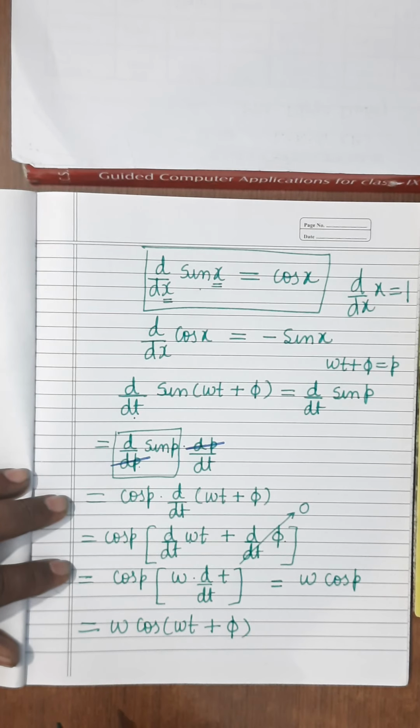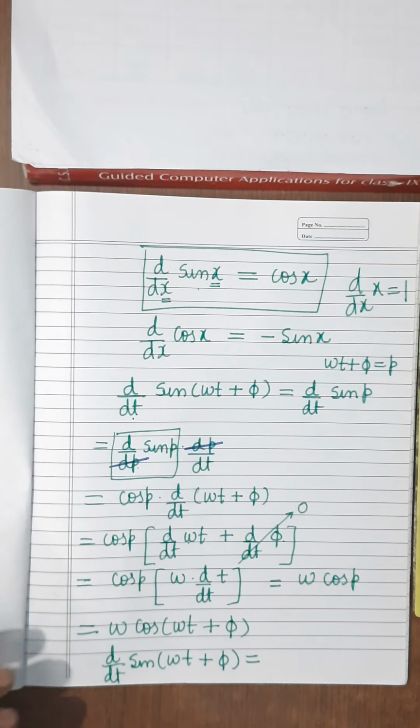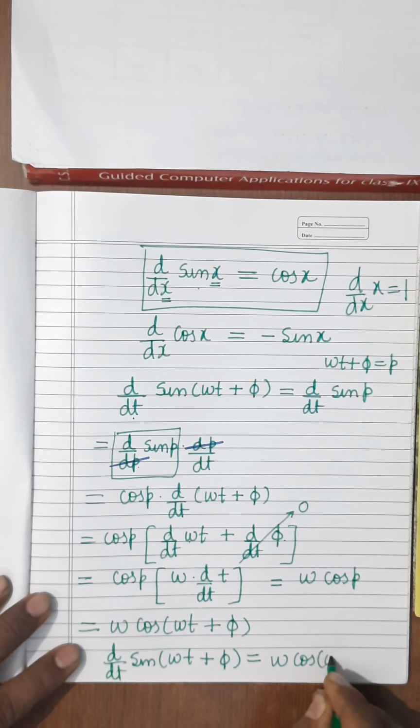So you directly remember this thing, that d by dt of sin omega t plus phi, because in physics we will not involve the mathematics too much. It is clear. This is the mathematical procedure. No need to do it. You directly write omega cos omega t plus phi. It is clear.